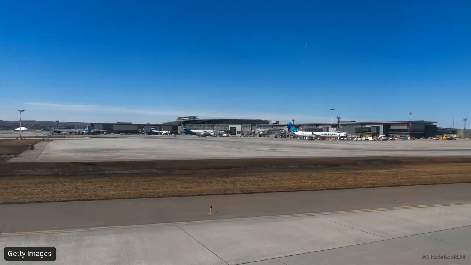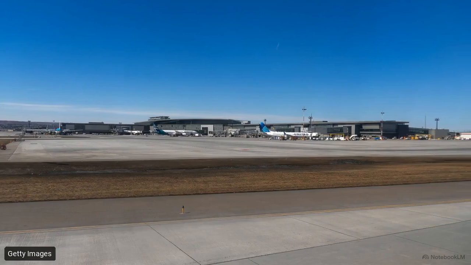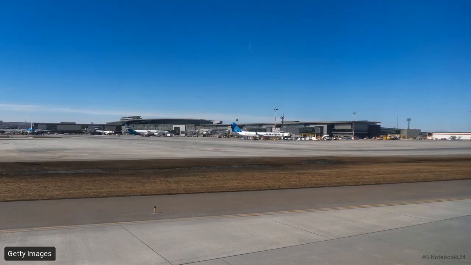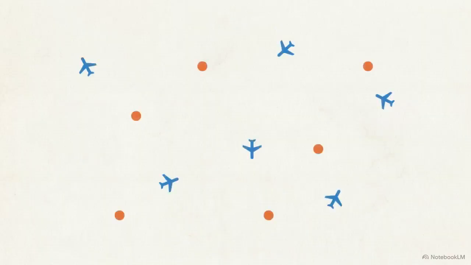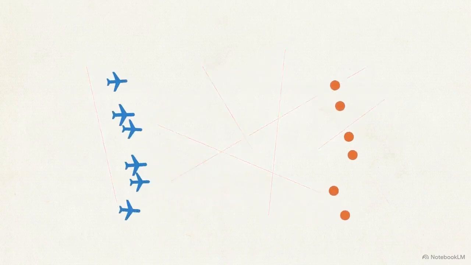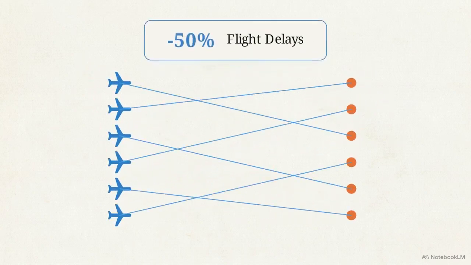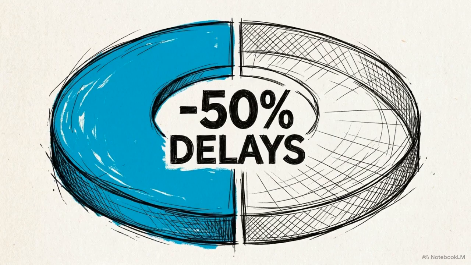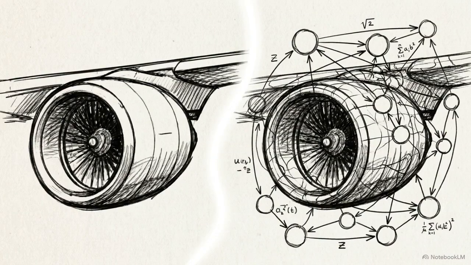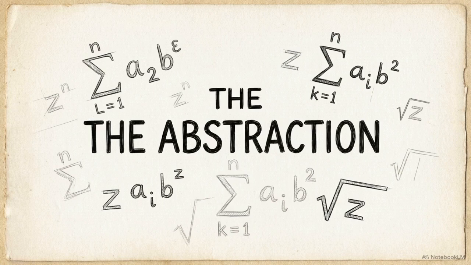United Airlines faced a parallel challenge. When weather grounds a single flight, the entire schedule fractures. By deploying an optimization model to reassign aircraft dynamically, they reduced flight delays by 50% and saved an identical $500 million in a single year. These $500 million margins are the direct result of redefining the entire physical infrastructure as a computable mathematical object. The discipline that makes this possible is called network optimization modeling.